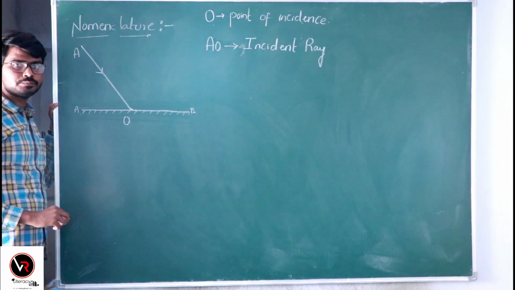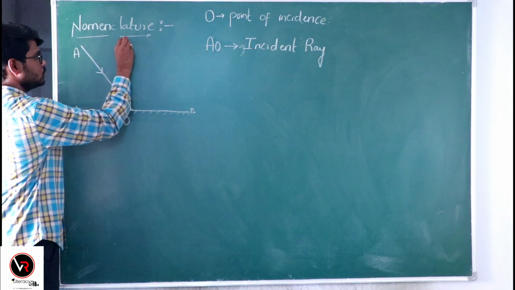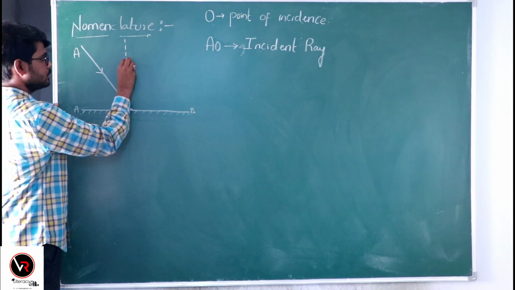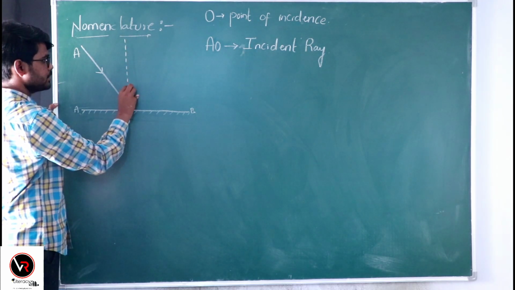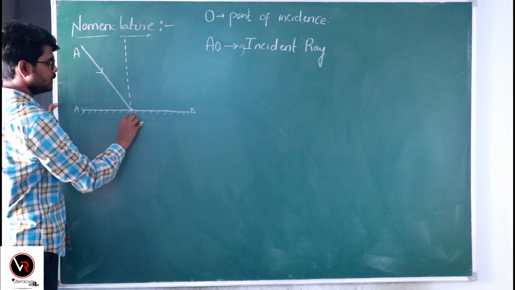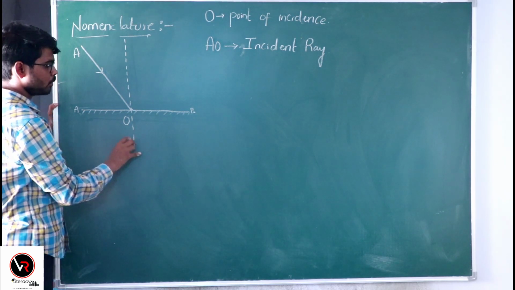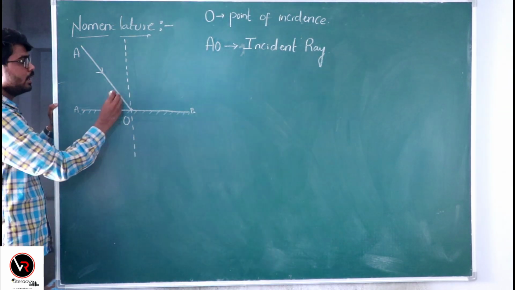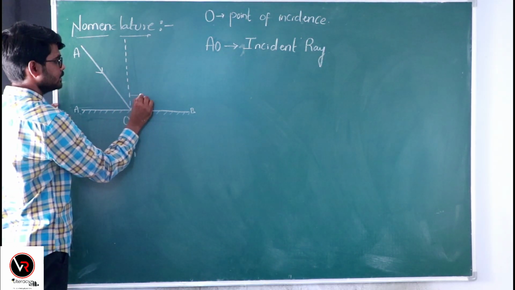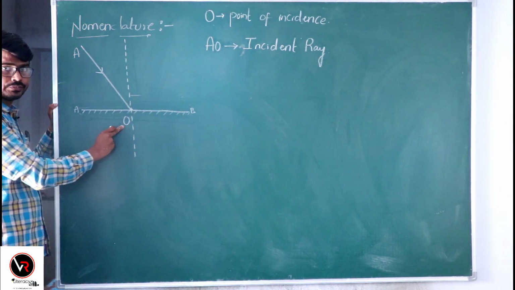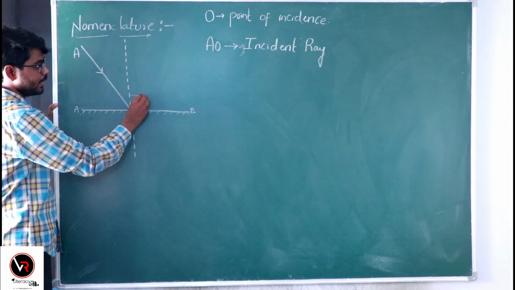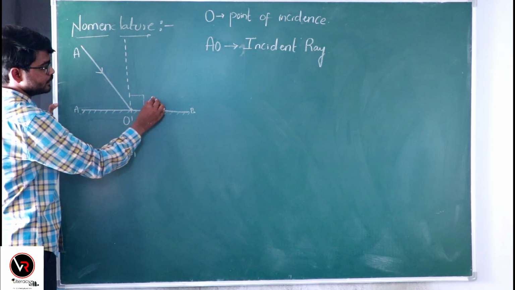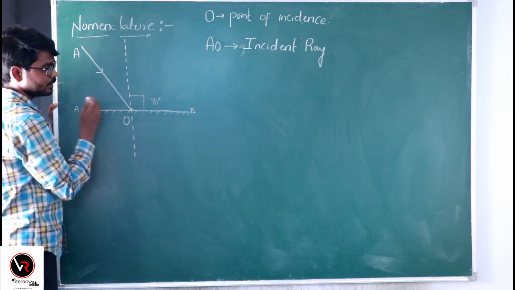So after that, drop a straight imaginary line that is passing through this point of incidence O, and this straight line is making an angle of 90 degrees with this reflecting surface.